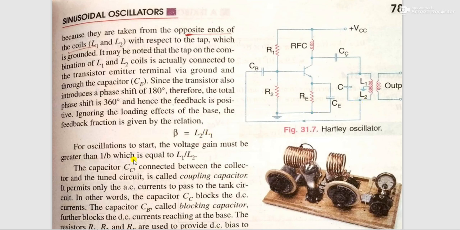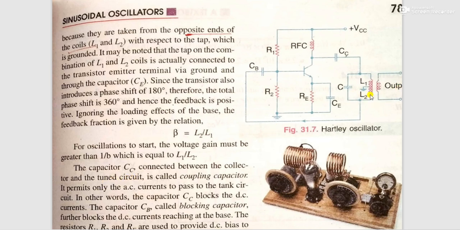For the oscillations to start, the voltage gain must be greater than 1 by beta, which equals L1 by L2.